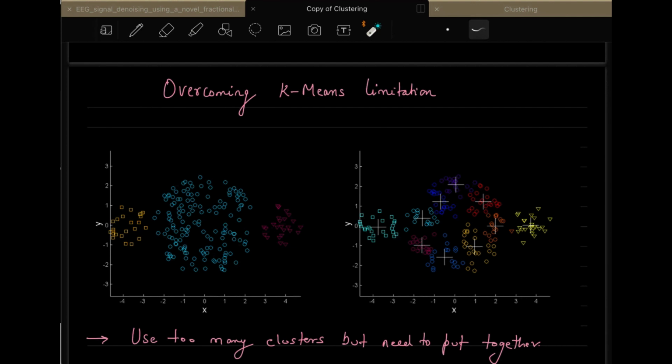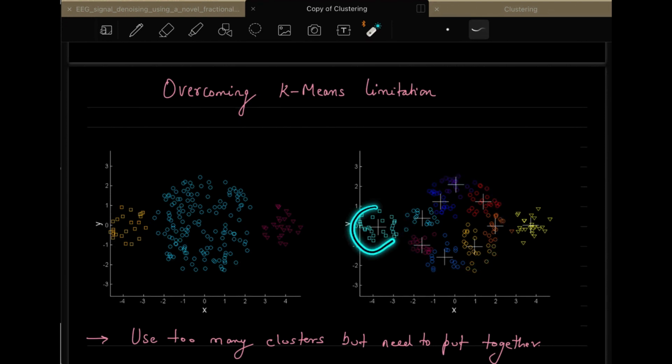But the important thing is, once you do over-clustering, as you can see on the right side, all these small centroids will have small clusters revolving around them. There is an open research problem you can work on if you want to pursue further studies: how to combine these clusters together to form a single cluster.